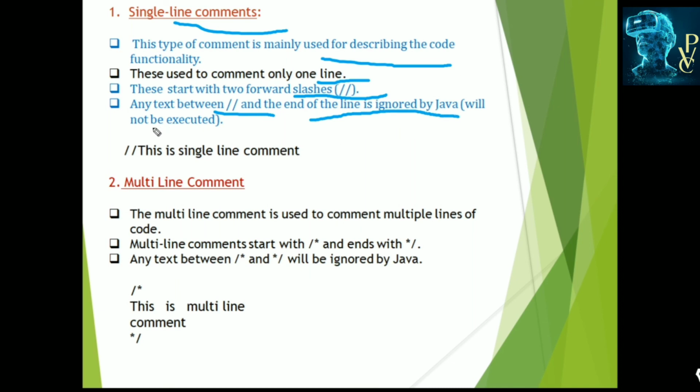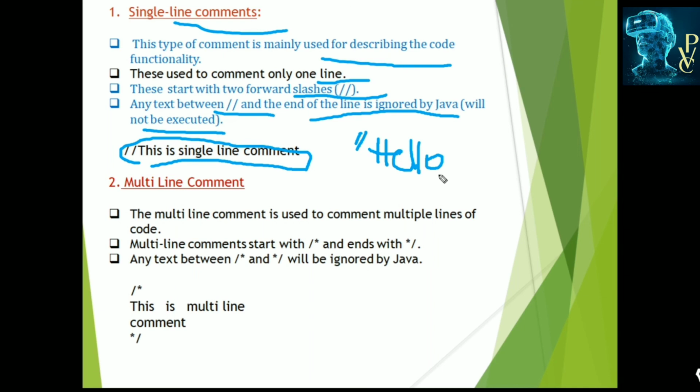For example, the forward slashes, this is a single line comment. Like this we can specify, hello. This is also not executed in the program. In the middle of the program, if you write two forward slashes and any text, those are non-executable statements. This is a single line comment.